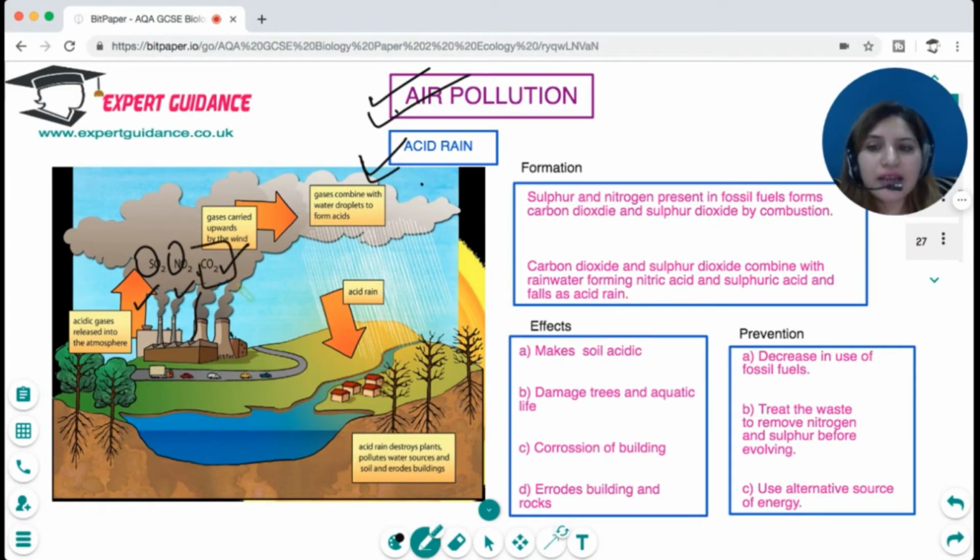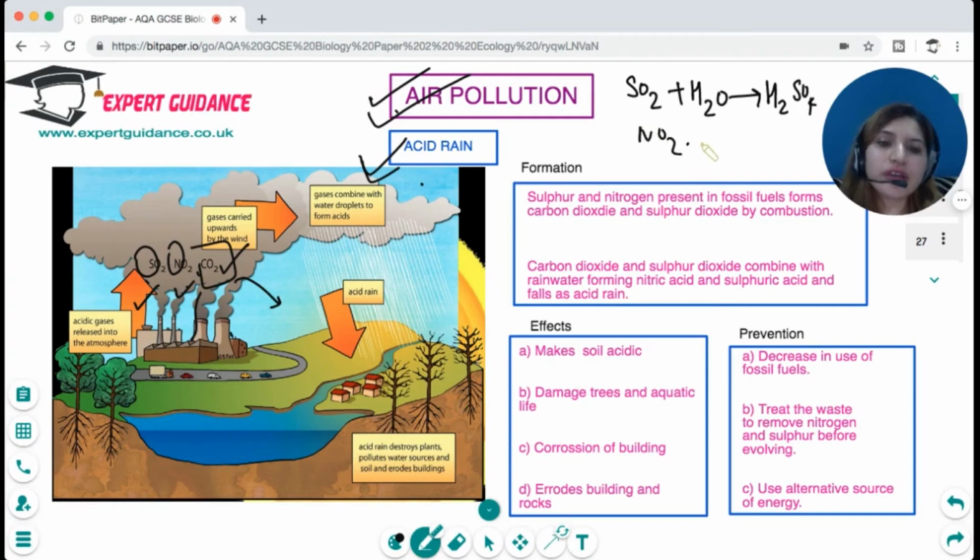Carbon dioxide contributes to global warming. But sulfur dioxide and nitrogen dioxide react with the rainwater. As sulfur dioxide reacts with the rainwater, it forms sulfuric acid. And when nitrogen dioxide reacts with the rainwater, it forms nitric acid. And they fall as acid rain. And what effect are they having? They are making the soil acidic, damaging trees and aquatic life. They're corroding buildings and eroding rocks.